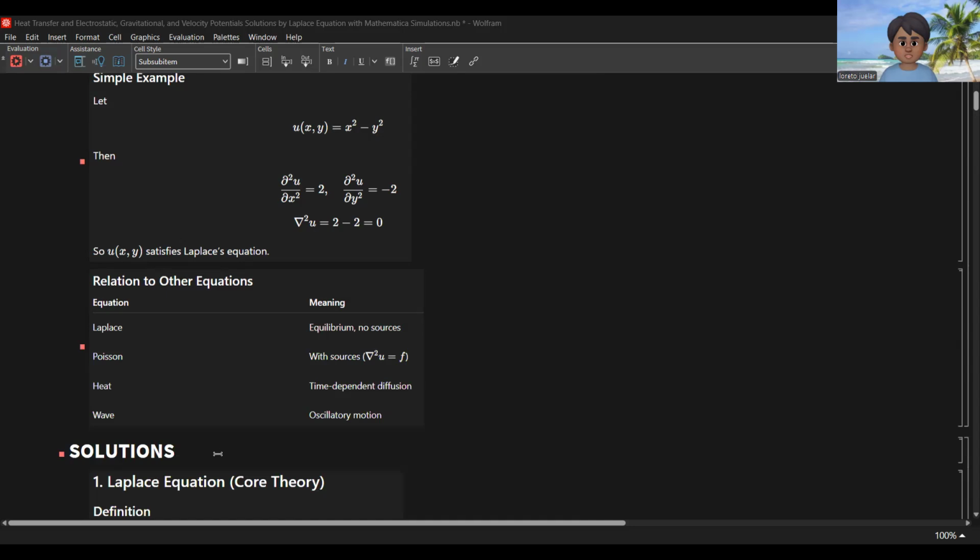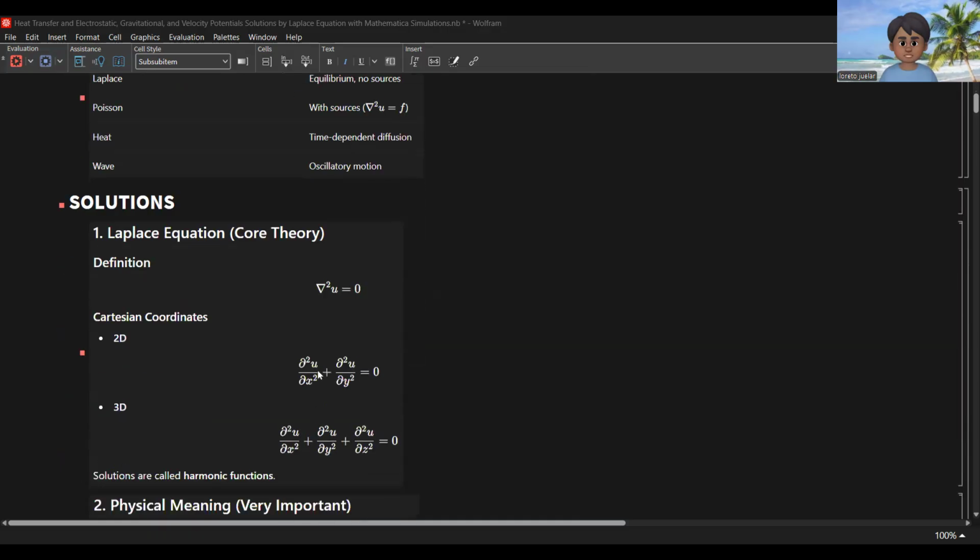So relating to other equations here, the meaning of u here is equilibrium, no sources. If it is not equal to 0 and equal to f here, then we have sources. Now for the heat equation, the Laplacian is with time-dependent diffusion. For the wave equation, the Laplacian refers to oscillatory motions.